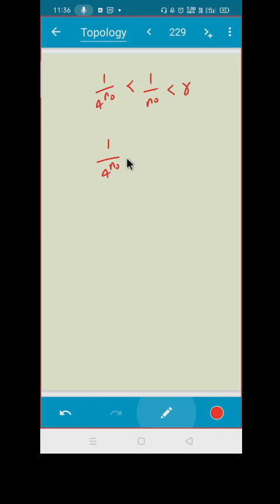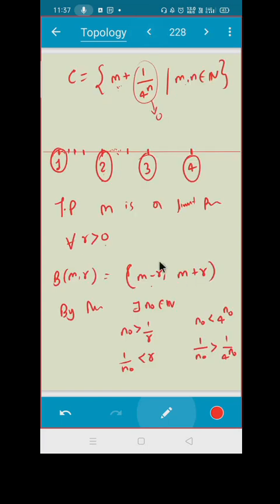But what did I need? In which set did I need it? In m minus r and m plus r, right? So can I add m on both sides? If I add m on both sides, I'll have m plus 1 upon 4 raised to n naught is less than m plus r. Done. Less than m plus r means what? It came inside this set, isn't it? Less than m plus r means it came inside it.